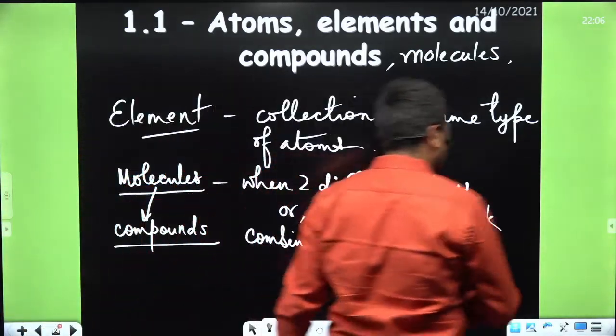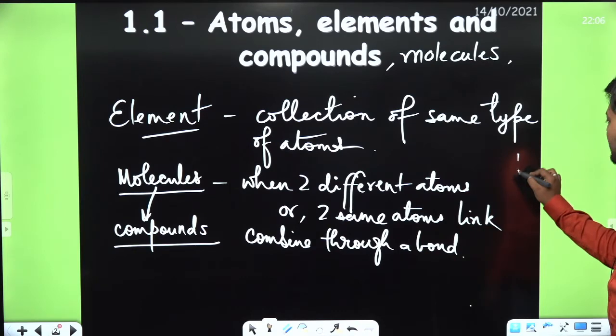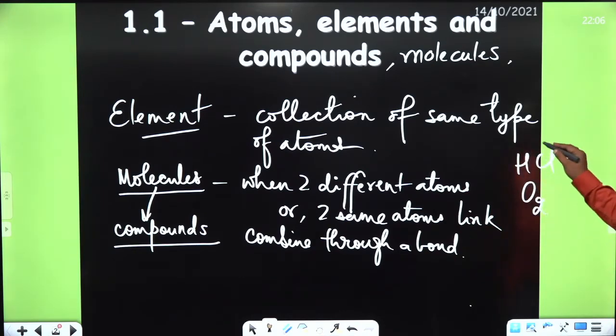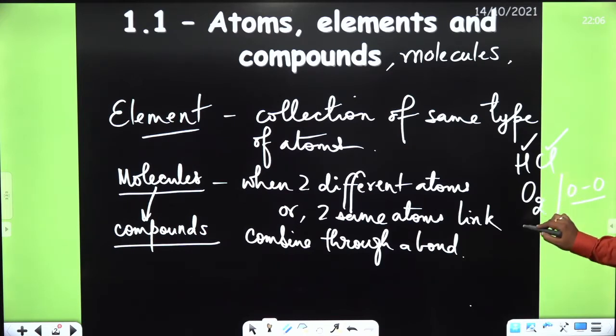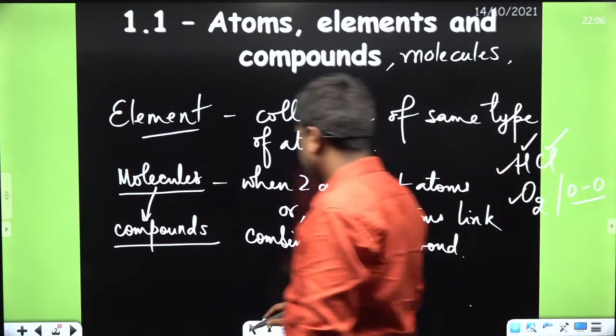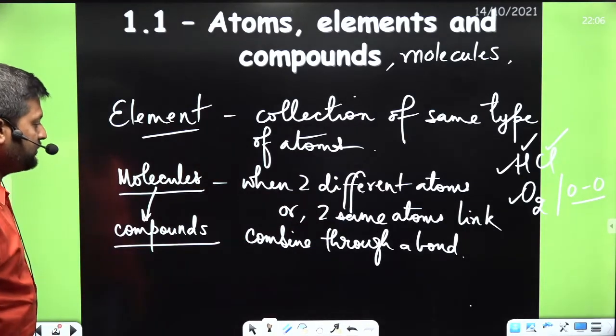For example, suppose we have HCl and we have oxygen, O2. Here hydrogen and chlorine, two different atoms, combine. And we have oxygen. Here two same oxygen atoms combine to give you an oxygen molecule. So O2 is also a molecule. HCl is also a molecule, but HCl is a compound also, but oxygen O2 is not a compound. Are you getting me?